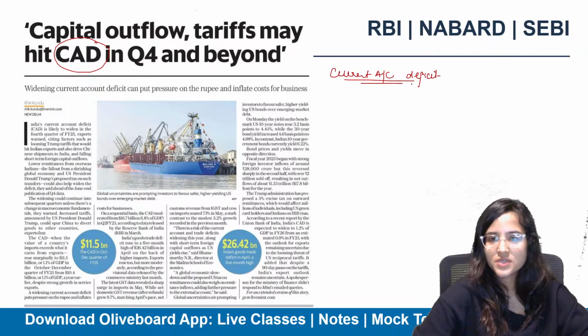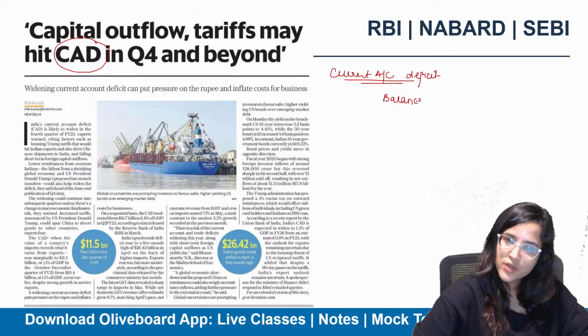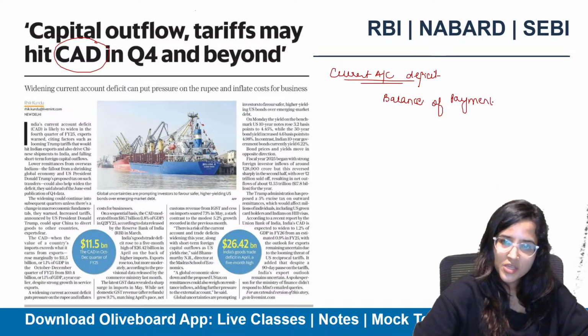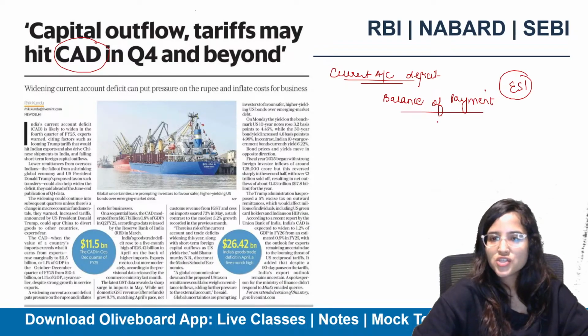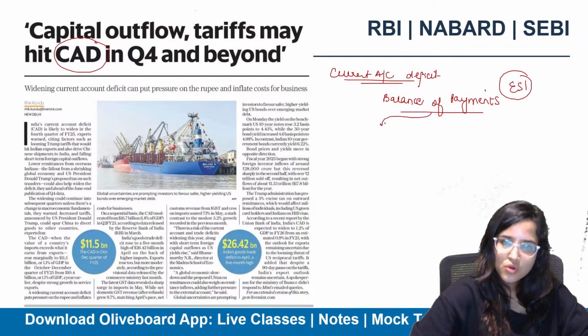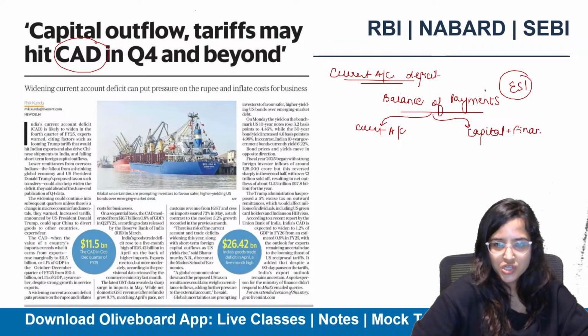Capital outflow tariffs may hit CAD, which is your current account deficit. Now, whenever you read about balance of payments, there is a major chapter in your ESI. When you talk about balance of payments, we divide it majorly into two accounts, current account and capital account, you can say financial account also.